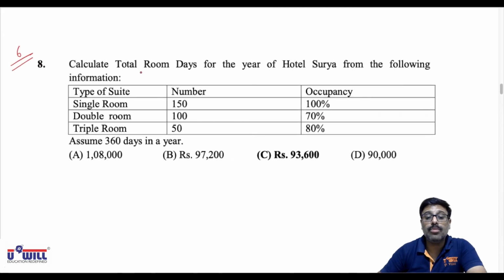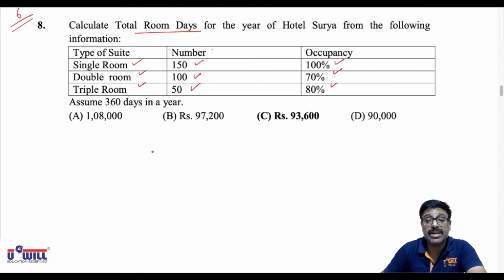Calculate total room days for the year of Hotel Surya from the following information. 3 types of rooms are there: single room, double room and triple room. Number of rooms are 150, 150. Occupancy is 100%, 70% and 80%. So very simple it is. And assume 360 days in a year.